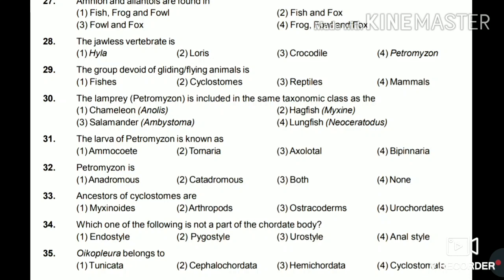33. Ancestors of cyclostomes are myxinoids, arthropods, ostracoderms, or urochordates. So the answer for this is ostracoderms. 34. Which one of the following is not a part of the chordate body? Endostyle, pygostyle, urostyle, or anal style? So the answer is anal style. 35. Oikopleura belongs to Tunicata, Cephalochordata, Hemichordata, or Cyclostomata. So the answer for this is Tunicata.